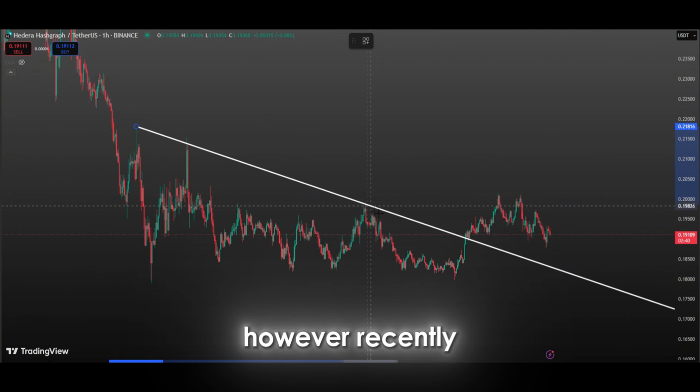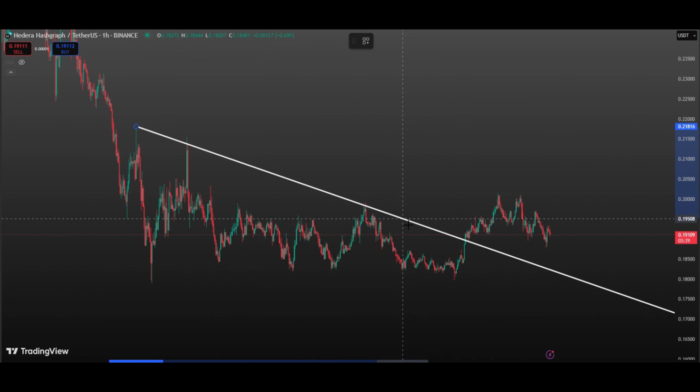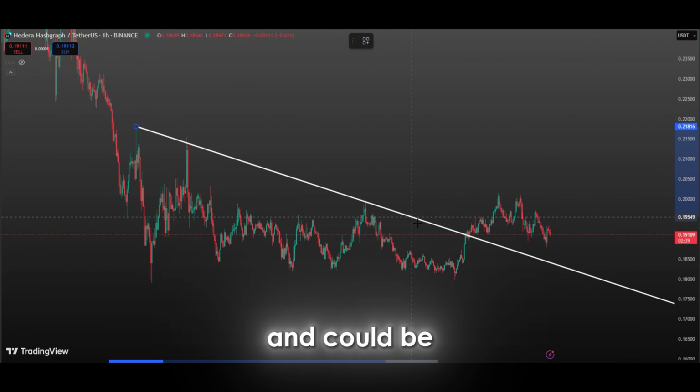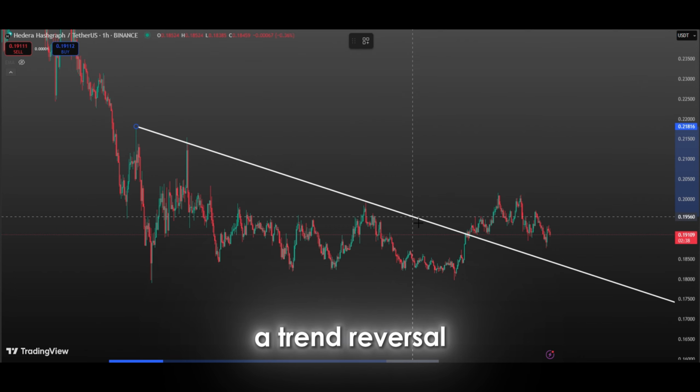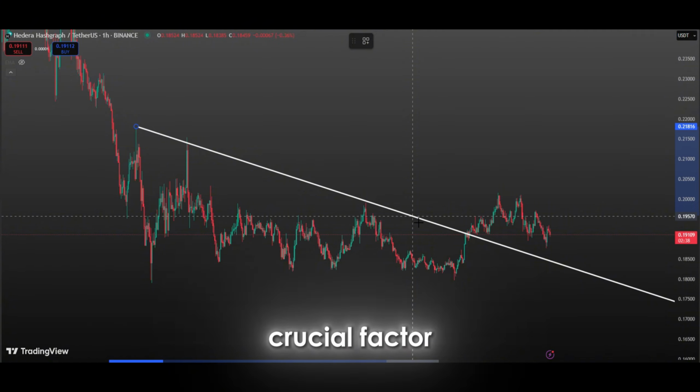However, recently, we have seen a significant transition as the price approached this descending trend line and then broke it strongly. This breakout signals that the market may be searching for a new direction and could be the precursor to a trend reversal. In particular, momentum formed during trend breakouts is a crucial factor.